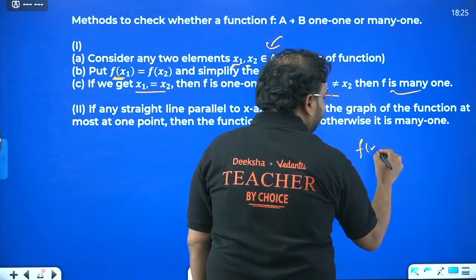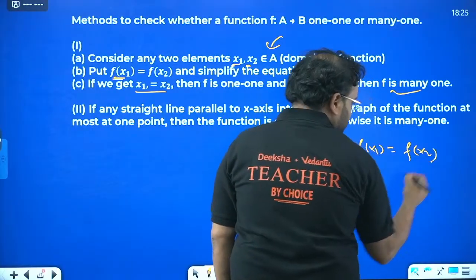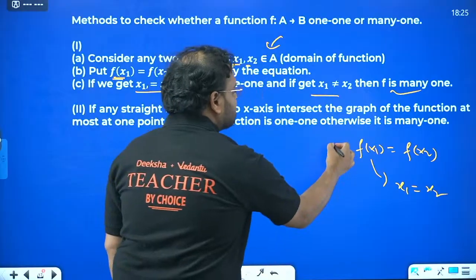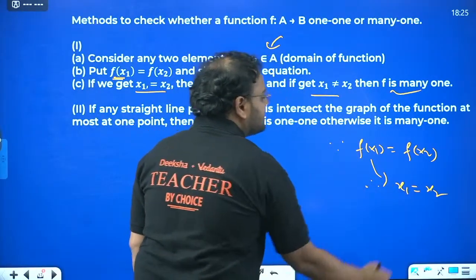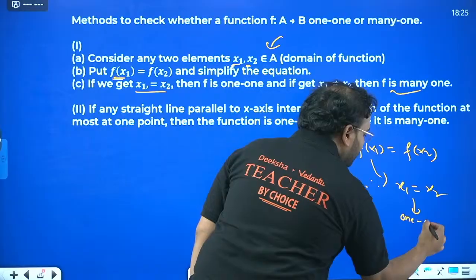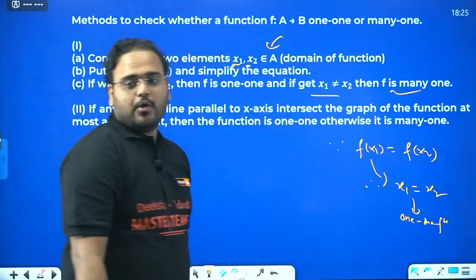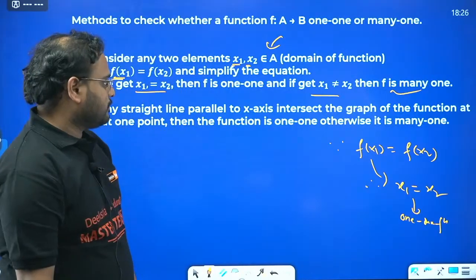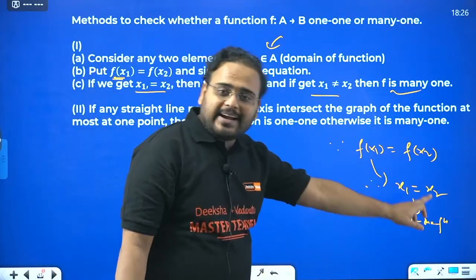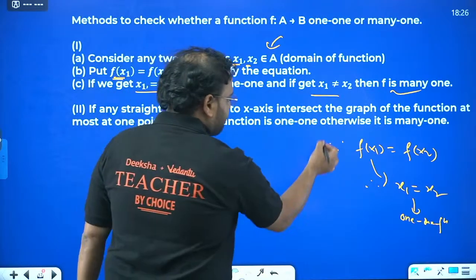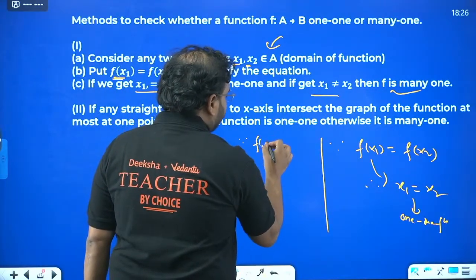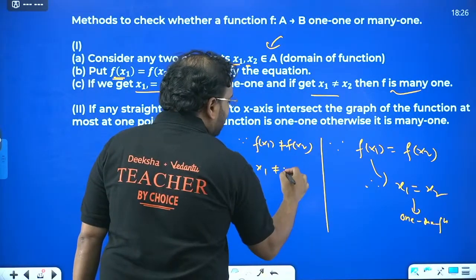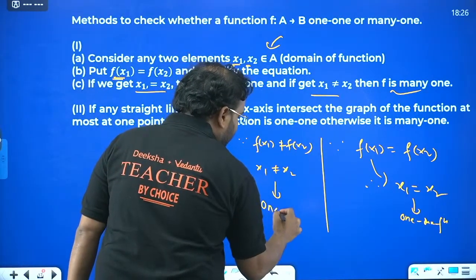If you start from f of x1 equal to f of x2, and you are getting x1 is also equal to x2, this is the if statement and this is the then statement. Then this is an example of a one-one function. If it is not equal, it becomes many-one. If you take this as not equal and get not equal, that is going to be again a one-one function. If you start with another one, let's say like this, f of x1 is not equal to f of x2, when x1 is not equal to x2, this is also an example of one-one.